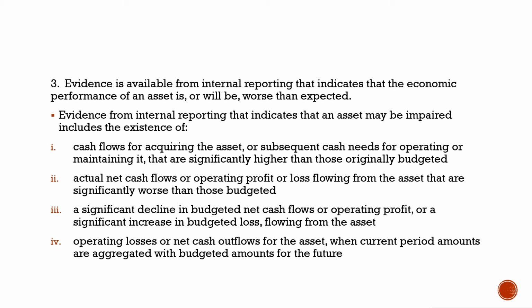Third is a significant decline in the budgeted net cash flows or operating profit from the asset. There is a significant increase in budgeted loss flowing from the asset. And fourth, operating loss or net cash outflows of the asset when current period amounts are aggregated with budget amounts for the future.